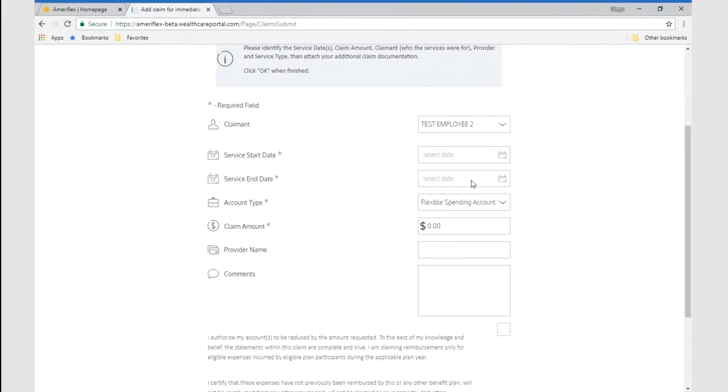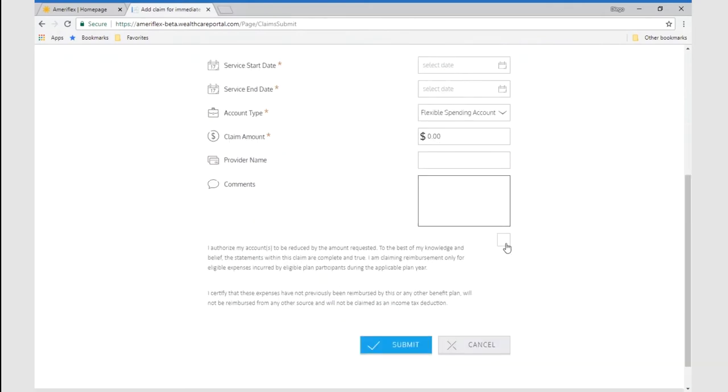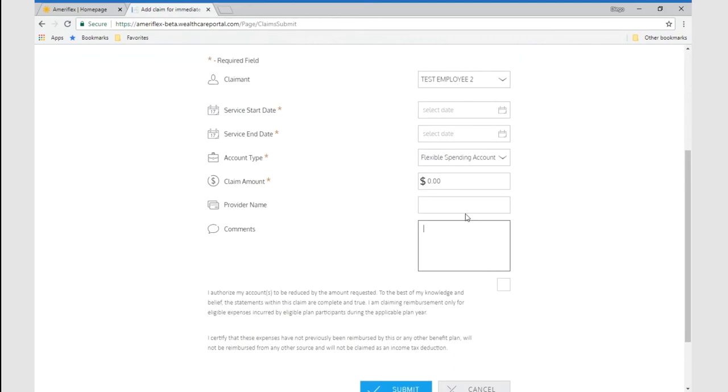If there's an end date, you will put that information, what type of account you wish to be reimbursed from, the total amount of the claim, the name of the provider, any comments that you need to provide to your claims department for processing, as well as authorizing that you wish the claim to be processed and submitted.